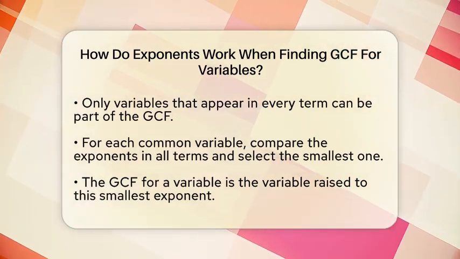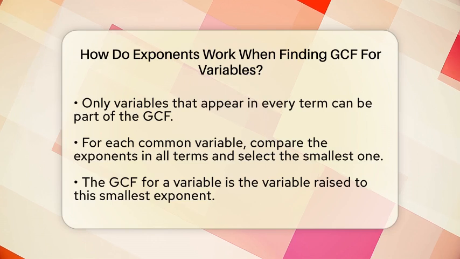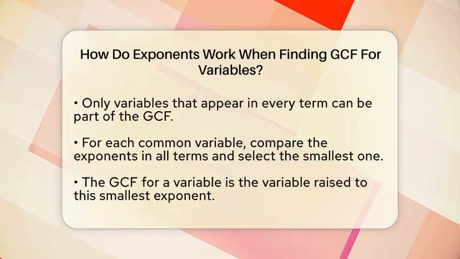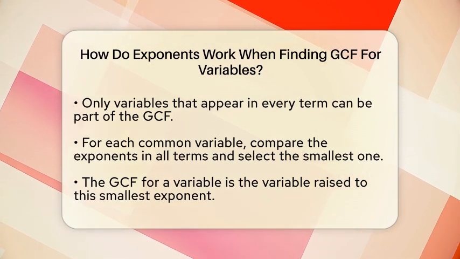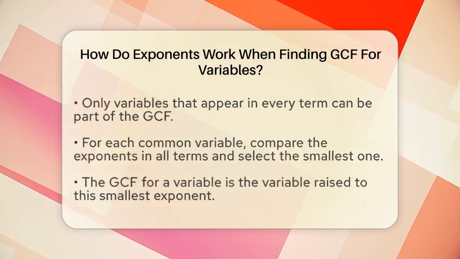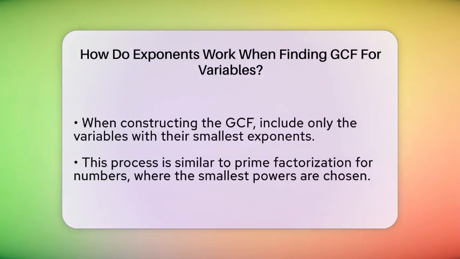Repeat this process for all common variables. When you write the GCF, include only those variables with their smallest exponents. For example, if you have terms with x to the third and y to the second, and another with x to the fifth and y to the fourth, the GCF is x to the third times y to the second. This ensures the GCF divides evenly into every term.